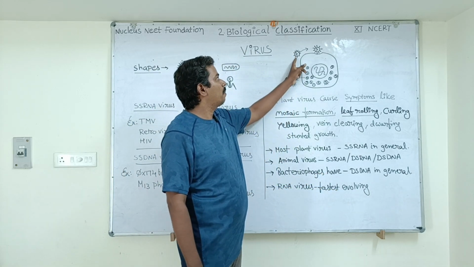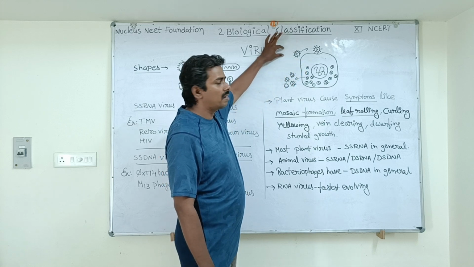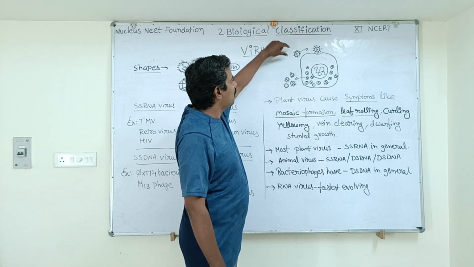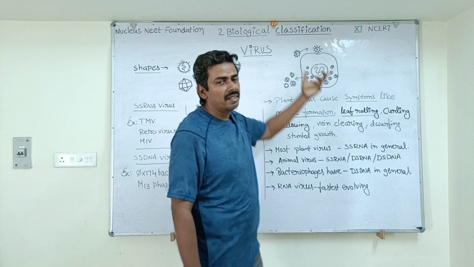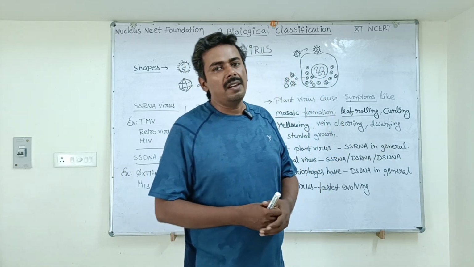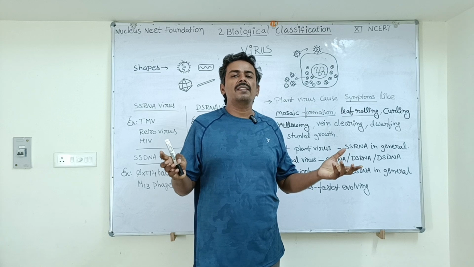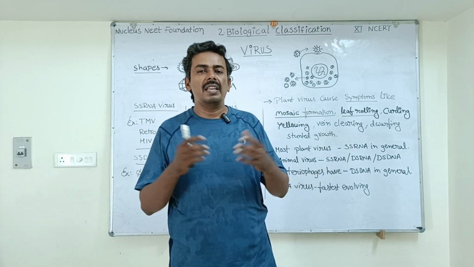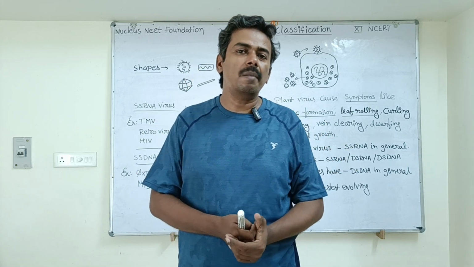Now let us see how a virus generally attacks its host cell. This is a virus particle which is just outside the cell. When a virus is present outside the cell, it is an inert crystalline particle. It does not show any signs of life. It is equal to a non-living thing.